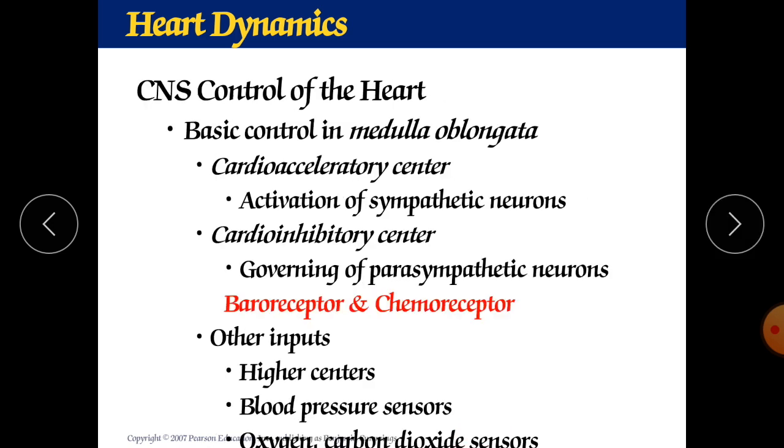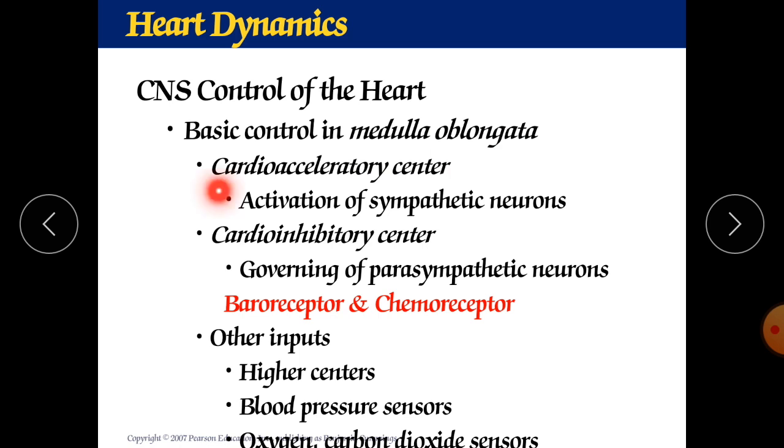Try to understand. Now CNS control of heart. Basic control is in the medulla oblongata. As we know, medulla oblongata has the main role in your cardiovascular system. They are controlling your cardiovascular system.